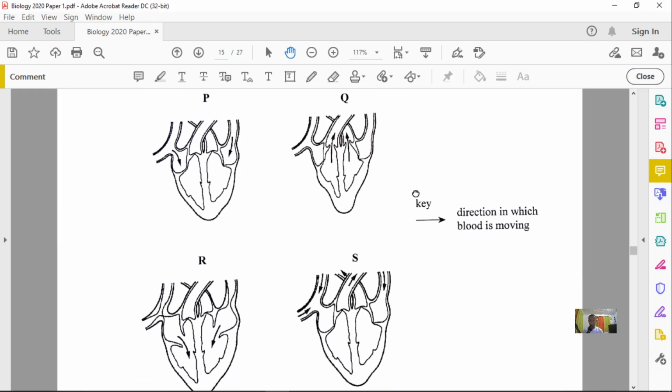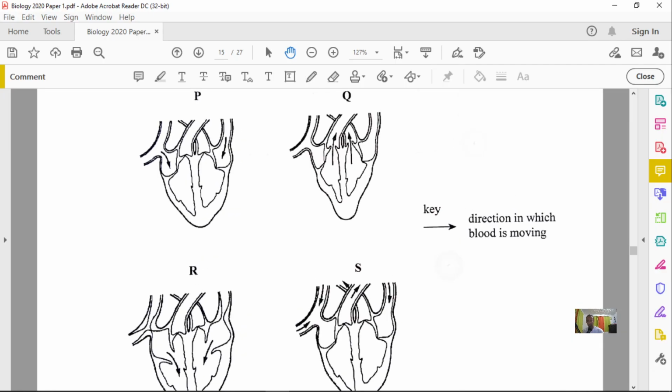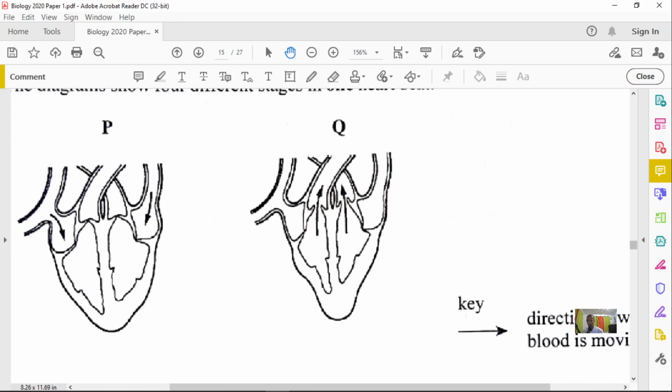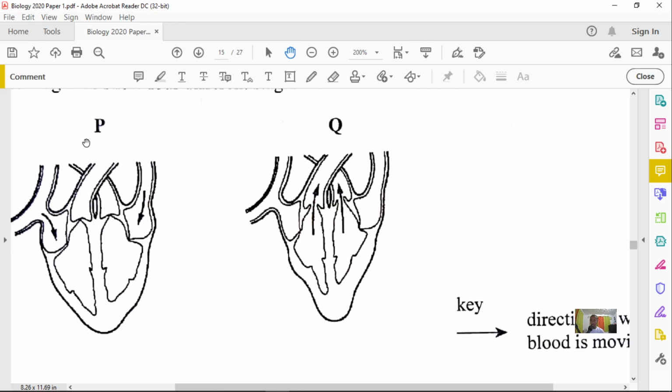All right, so we have P, Q, R, and S. The arrow is showing the direction in which blood is moving, so let's look carefully at what is happening here. You can notice how blood is flowing through the diagrams. In P, the blood is going into the atria, and in Q, it is leaving the ventricles.